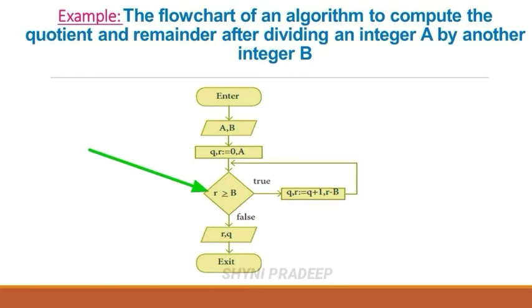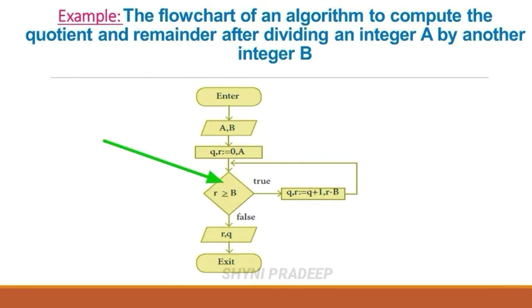And the next one is the diamond box. A condition is given within the diamond box. It has 2 outgoing arrows labeled true and false. If that condition is true, then you have to execute this statement. If that condition is false, you have to execute the false branch.